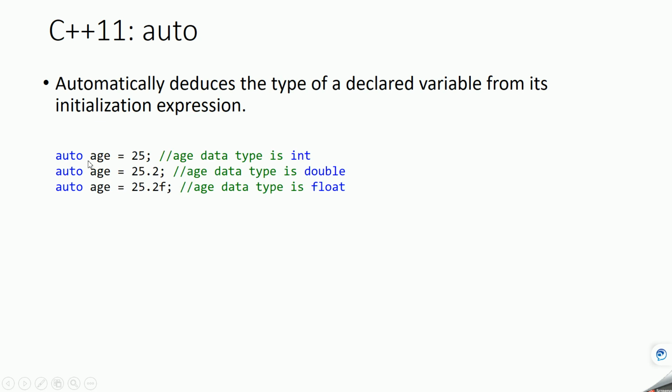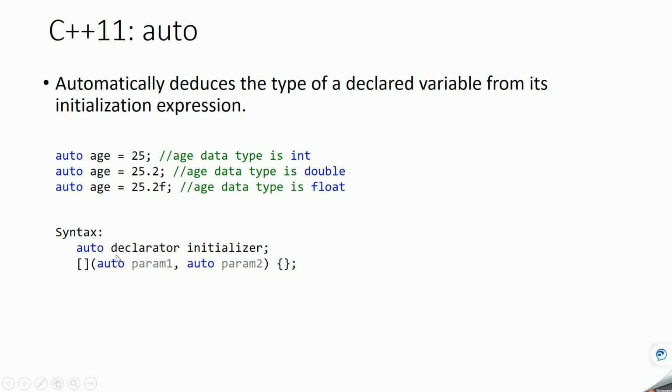In this case, you can see age is assigned a value 25, and 25 is of type integer. So what will happen because of this auto keyword? Age will be of type integer, because this is integer. Similarly, in this case age will become double because this value is of type double, and in this case age will become float because this value is of type float. So based on the value that is assigned to a variable, auto is determining the data type of that variable.